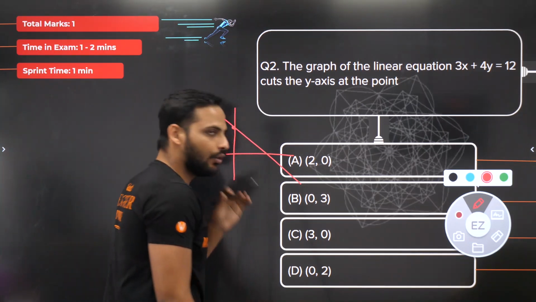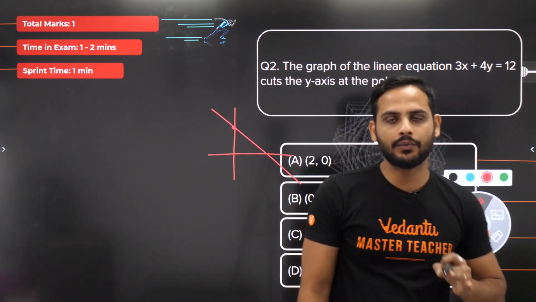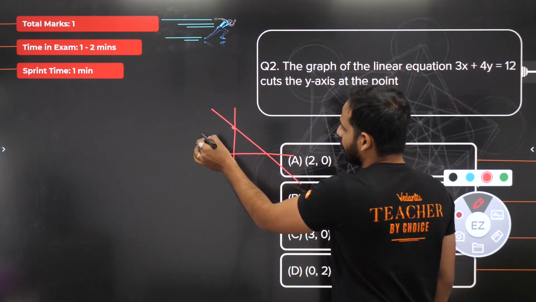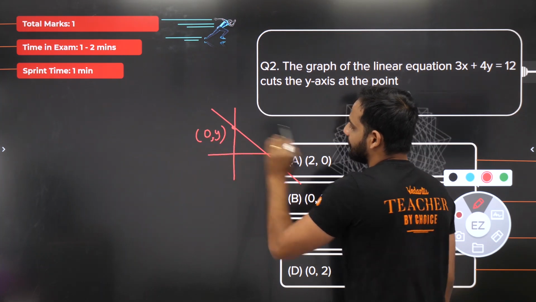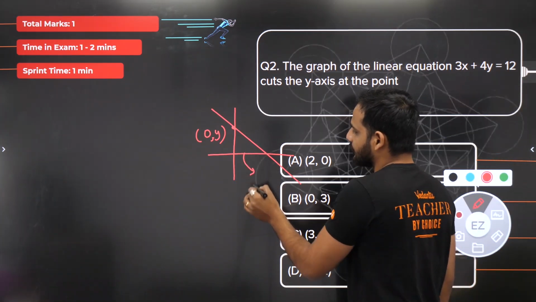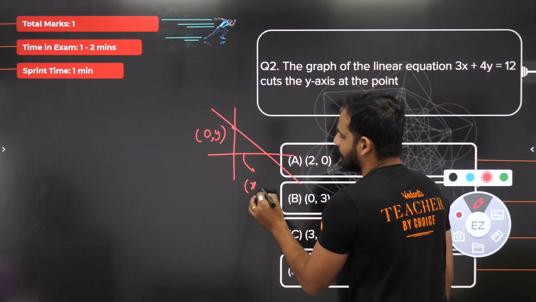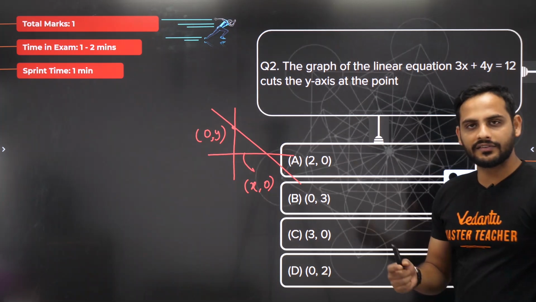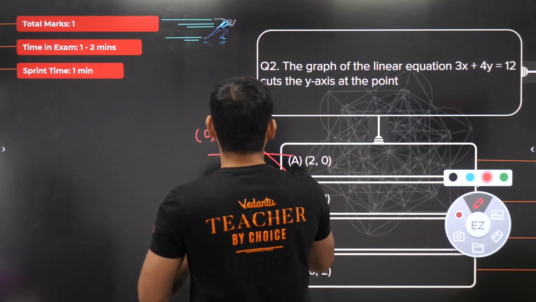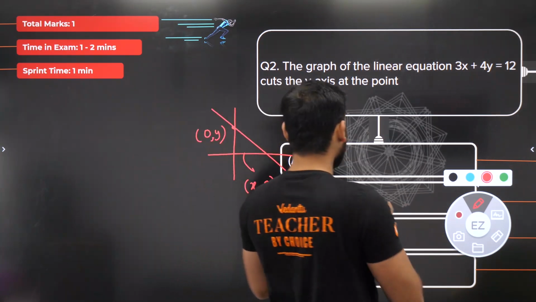If it is cutting the y-axis, I know all the points on the y-axis have abscissa equal to 0. We have studied this in coordinate geometry. Abscissa means x coordinate. So any point on the y-axis has coordinates of the form 0, y, and any point on the x-axis has coordinates of the form x, 0, because its ordinate is 0. So any point on the x-axis has ordinate 0, and any point on the y-axis has abscissa 0. Let's say the point where this line intersects the y-axis is 0, y.